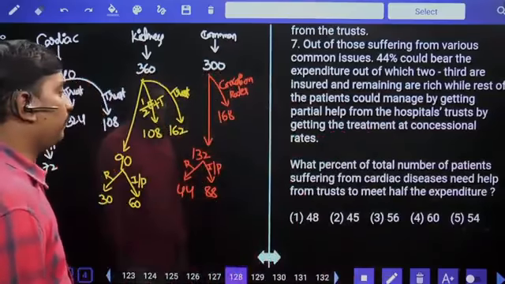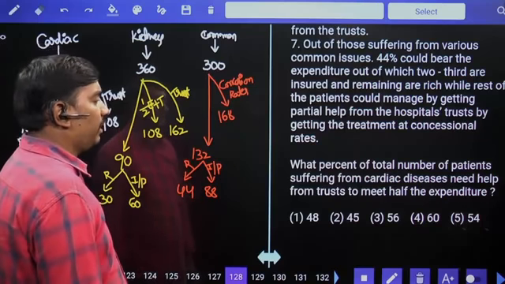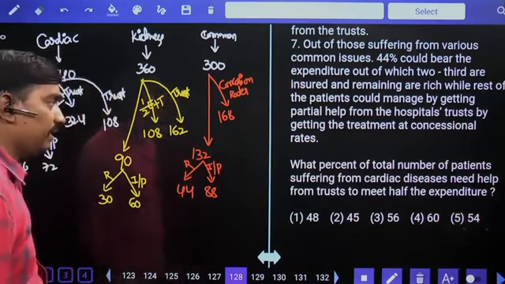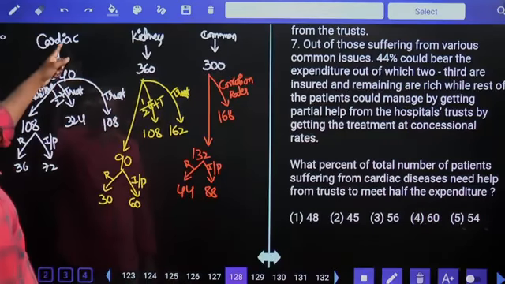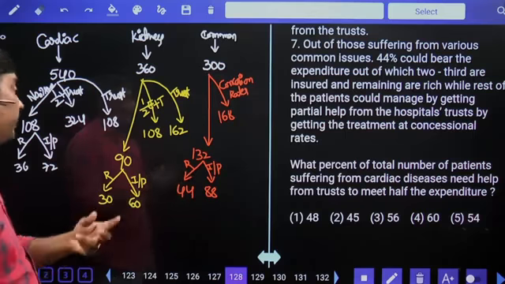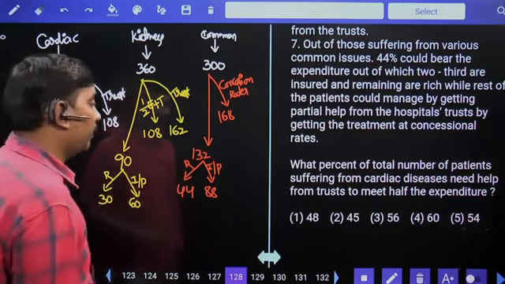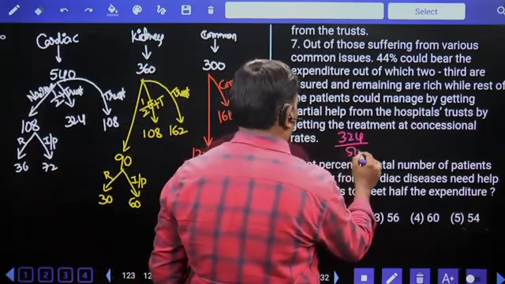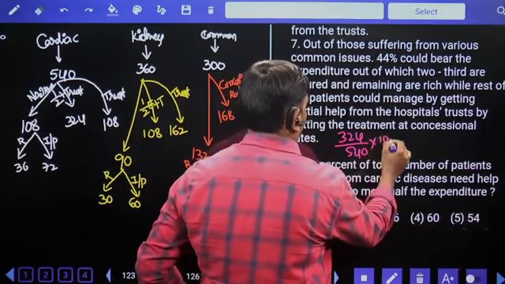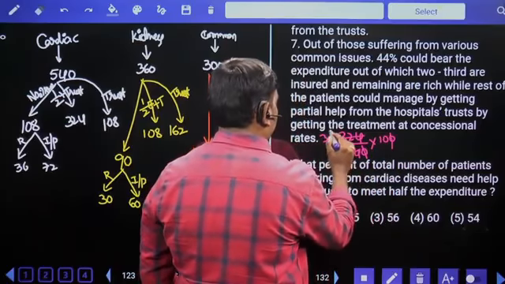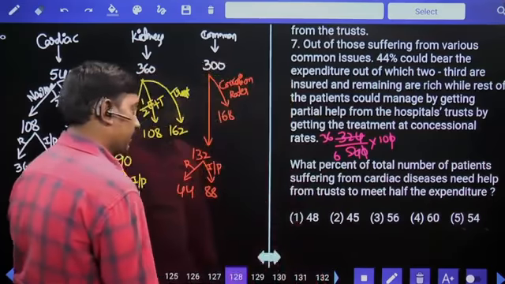What percentage of total number of patients suffering from cardiac diseases need help from trust to meet half of the expenditure? Cardiac diseases, total number of patients are 540. Out of 540, 324 members need trust help to meet half of the expenditure. 324 is what percent of 540? 60%.